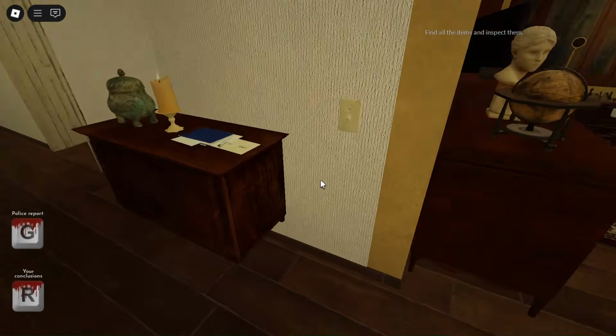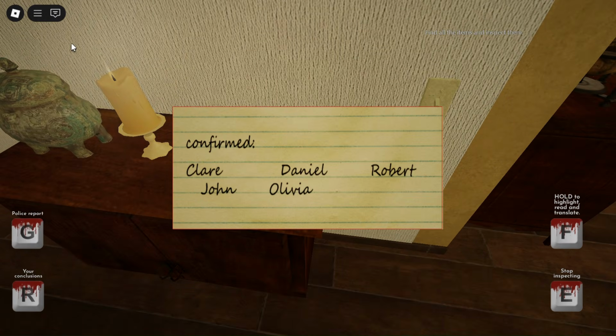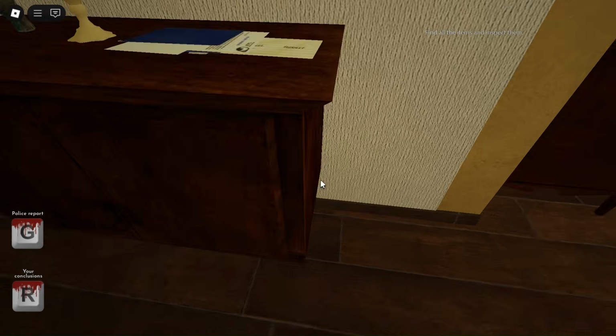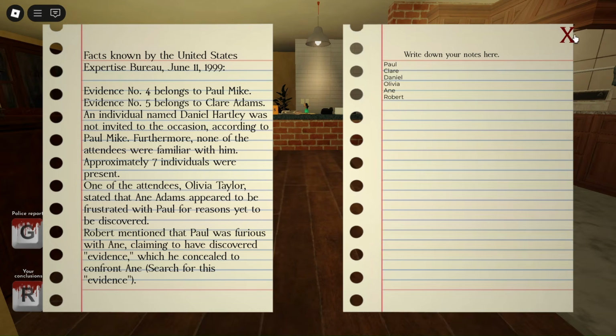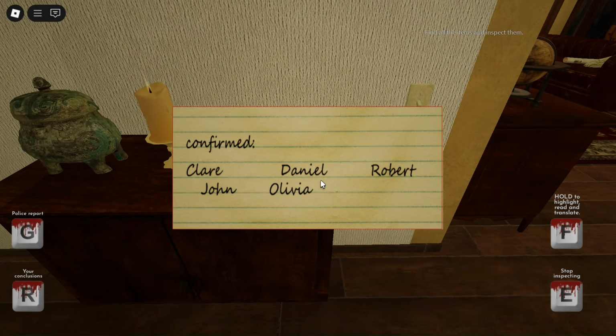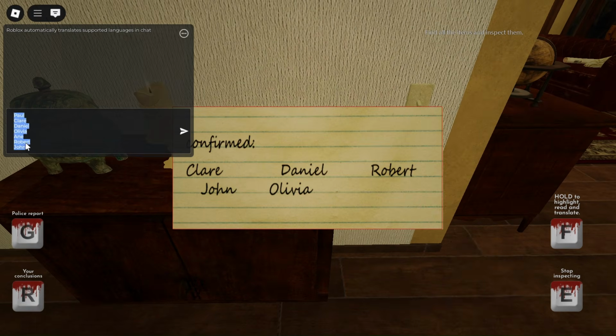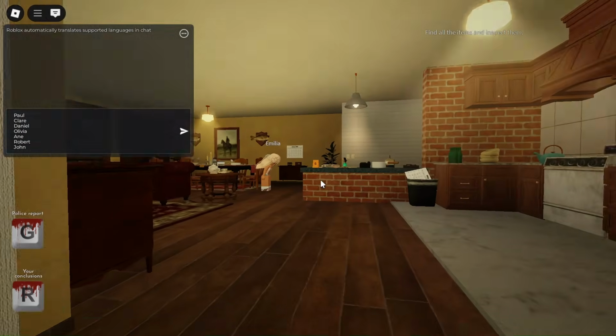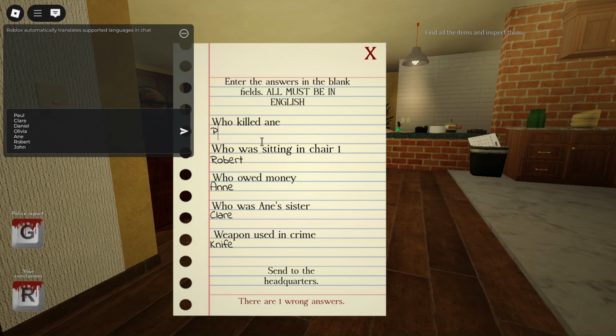Now come to this, and based on this, you can see that John was also in the party. I'll first copy these names, and then John was also in the party. So these are the 7 people that were supposed to be in the party. Obviously, out of them, one should be the murderer, right? Because there were only 7 people. But if you go to the answers and type, let's say, Paul, it still says wrong, then you say Claire, still wrong. Keep trying with all the names, but the answer will still be wrong.